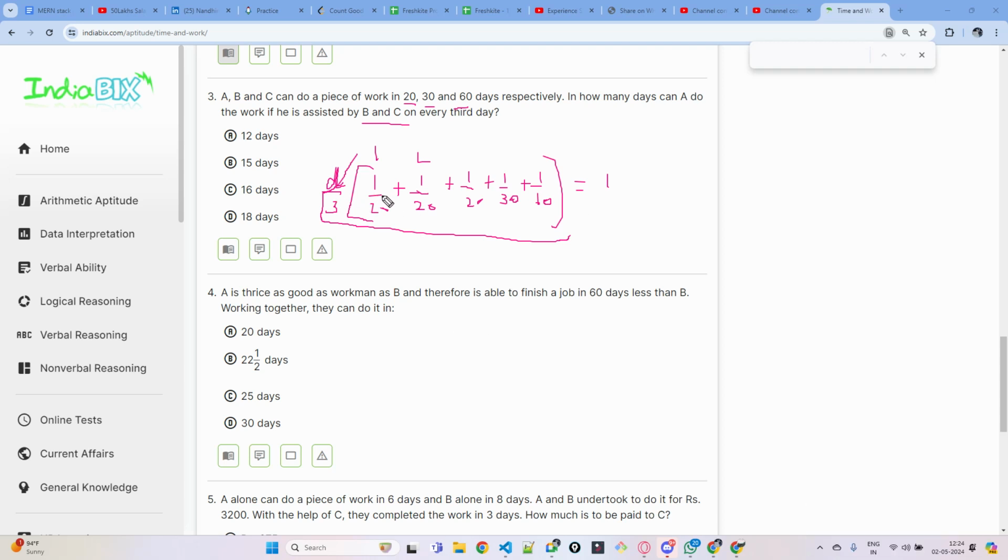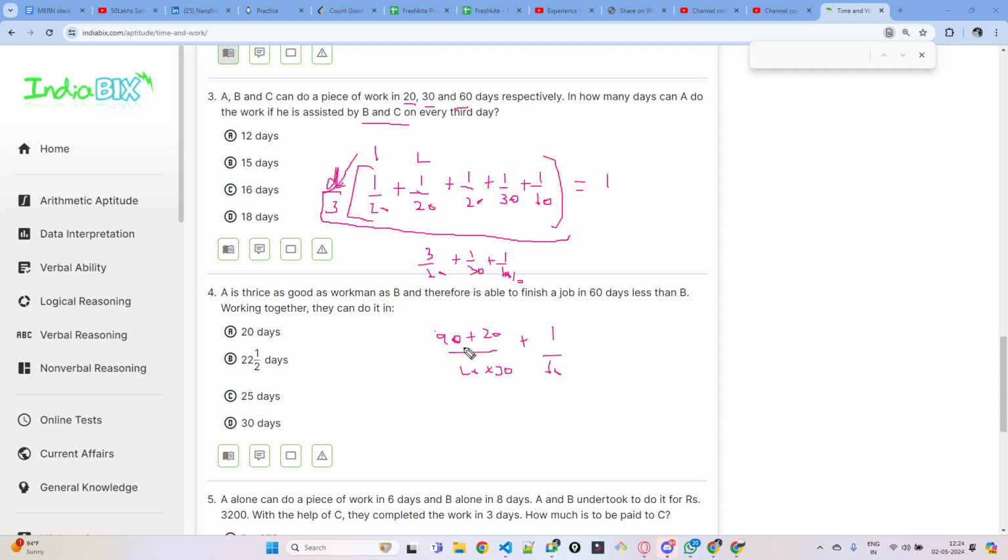Okay, here these are all fractions, right? So if you add all these things, the denominators are the same, so you can add the numerators. So this will be 3 by 20 plus 1 by 30 plus 1 by 60. For this, take the LCM. So cross multiply. 3 into 30 is 90 plus 20 into 1 is 20, divided by 20 into 30, plus 1 by 60.